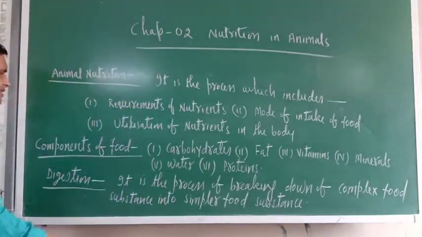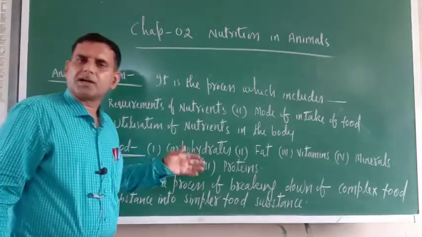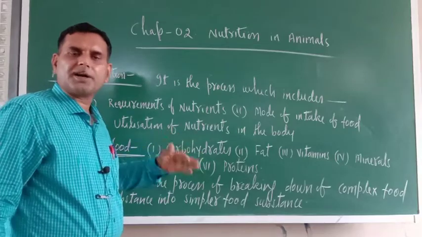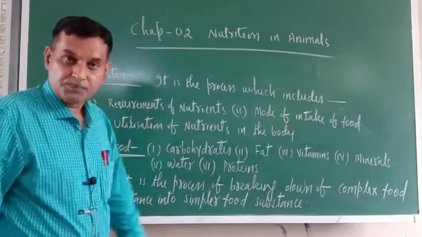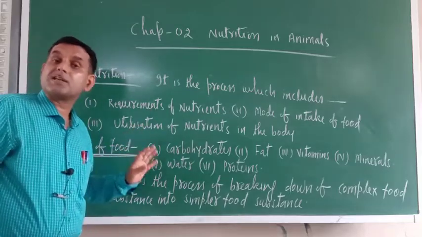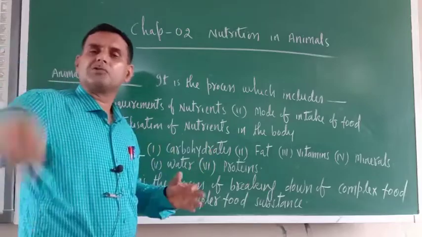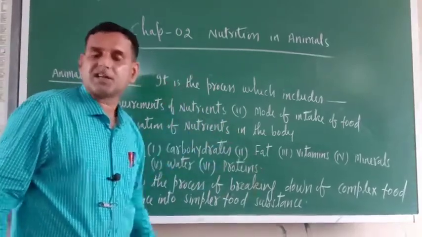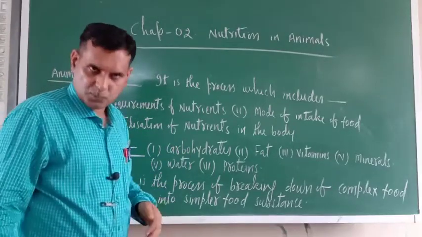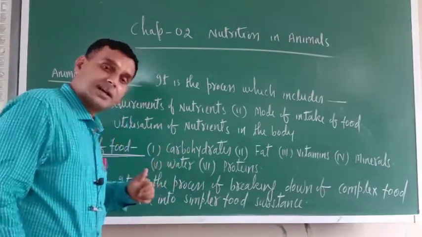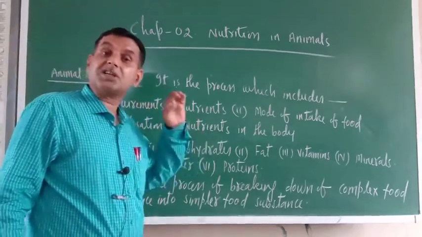Now next is components of food. The components of food are carbohydrates, proteins, fats, vitamins, minerals, water, and roughage. Some food components are very complex, like carbohydrates and fats, which have big molecules. So as such our body cannot digest them. Their digestion is required.